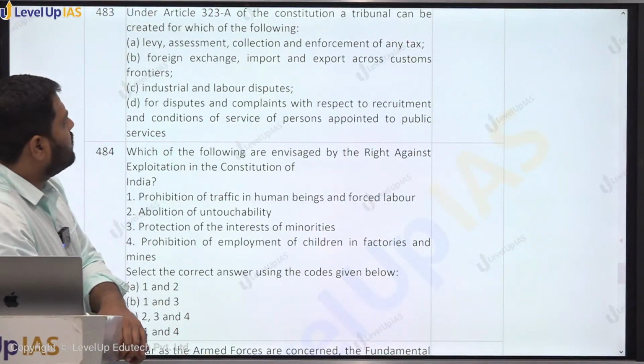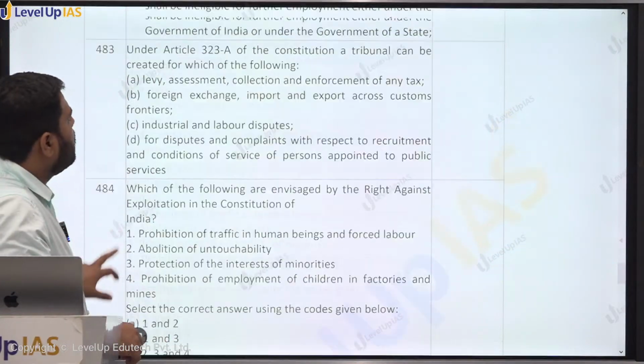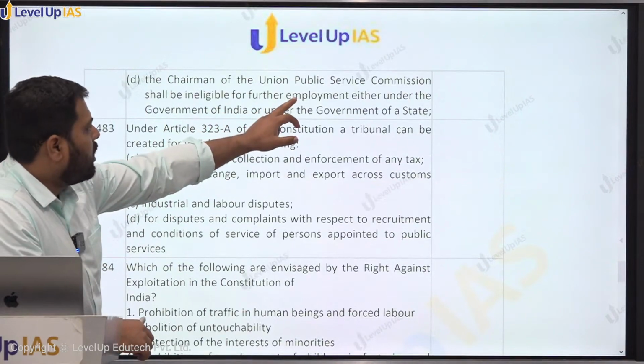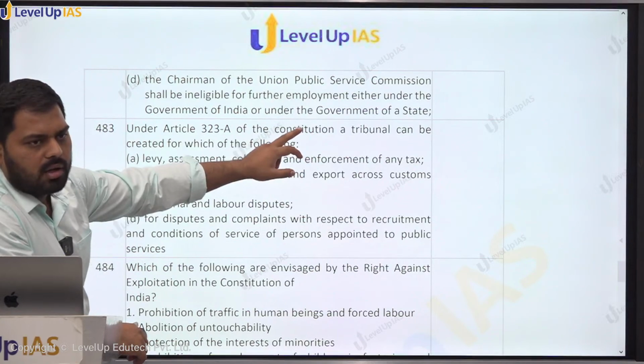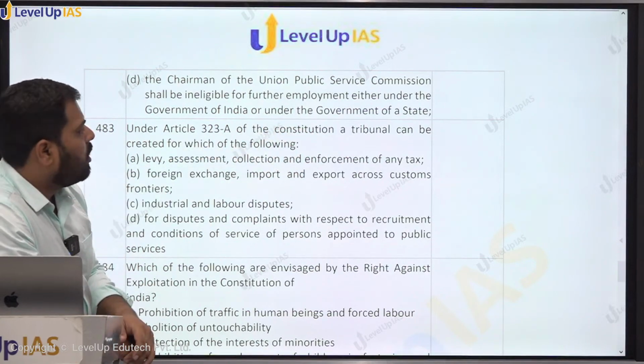483 under Article 3. He is not eligible. When the person has been appointed as the chairman of UPSC, he is not eligible for further employment under government of a union or of the state.